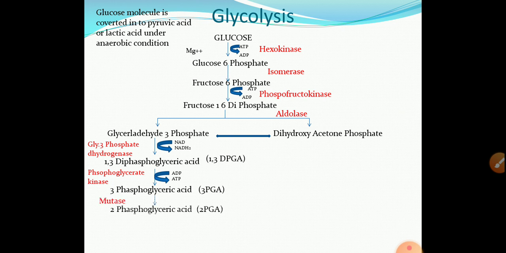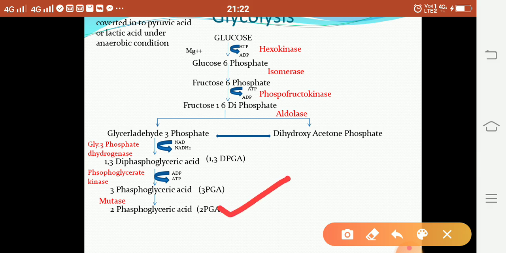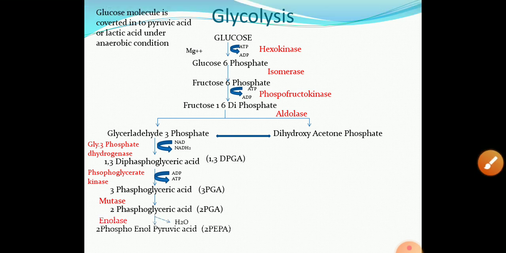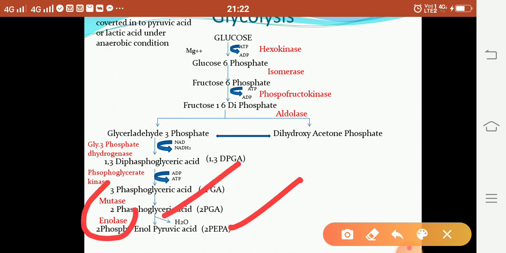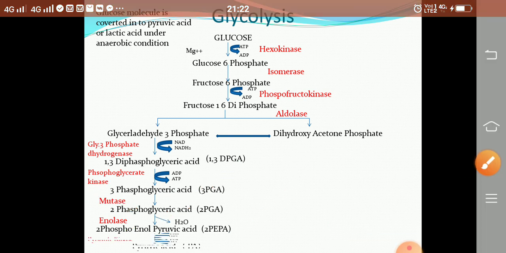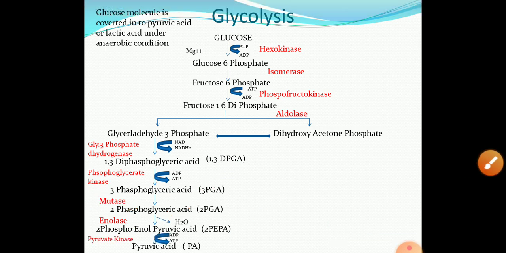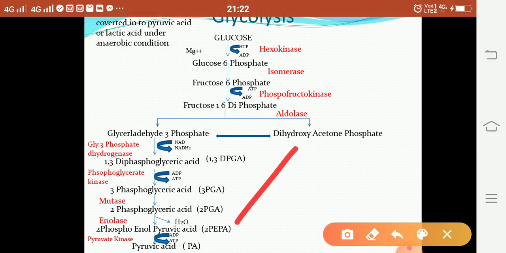Then in the next step, 3-phosphoglyceric acid is converted into 2-phosphoglyceric acid by the enzyme mutase. Then 2-phosphoglyceric acid is converted into 2-phosphoenol pyruvic acid by removing water, and this reaction is catalyzed by the enzyme enolase. Then 2-phosphoenol pyruvic acid is converted into pyruvic acid by a phosphorylation reaction, ADP to ATP, by the enzyme pyruvate kinase.